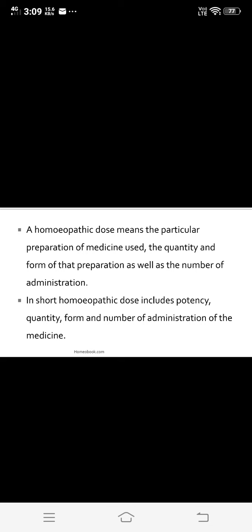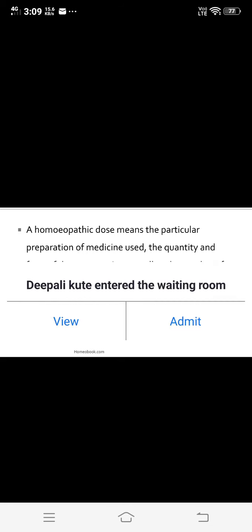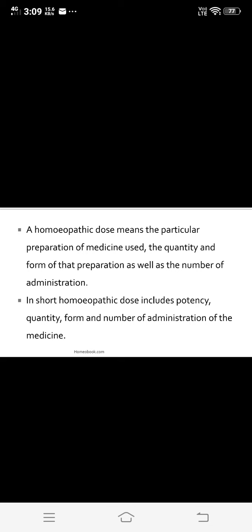Then the susceptibility is modified by constitution and temperament. In this we studied in which temperament we require a high potency and in which temperament we require a low potency. Then the third factor is that susceptibility is modified by habit and temperament. In this we studied the different criteria regarding the habit and temperament of the persons. And the fourth factor is that susceptibility is modified by pathological conditions.